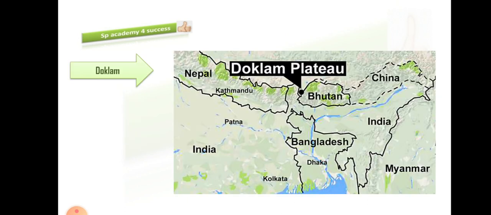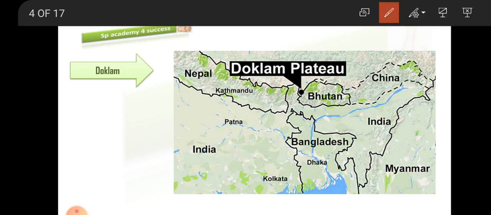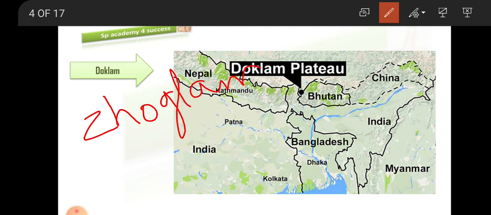So the first one is Doklam. What is this Doklam? Where is it present? First of all, Doklam is also called Donglang, and it is also called Zoglang.